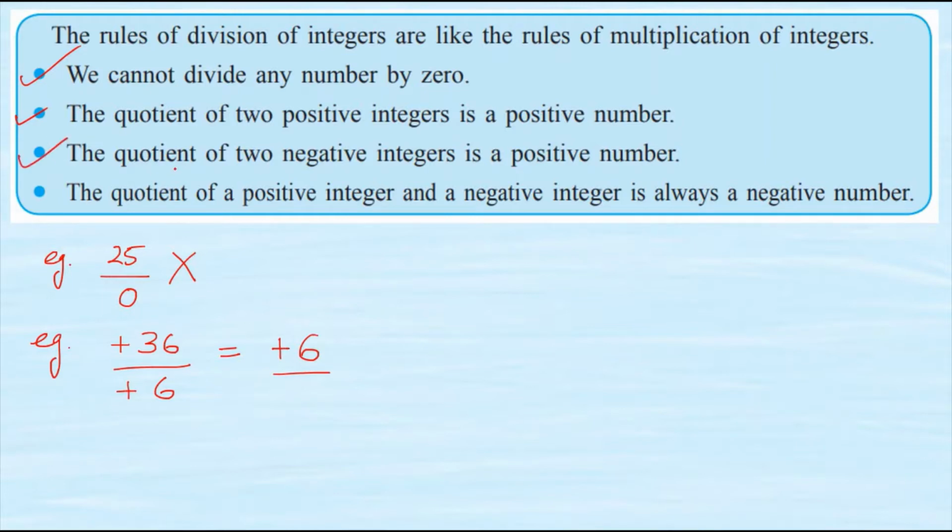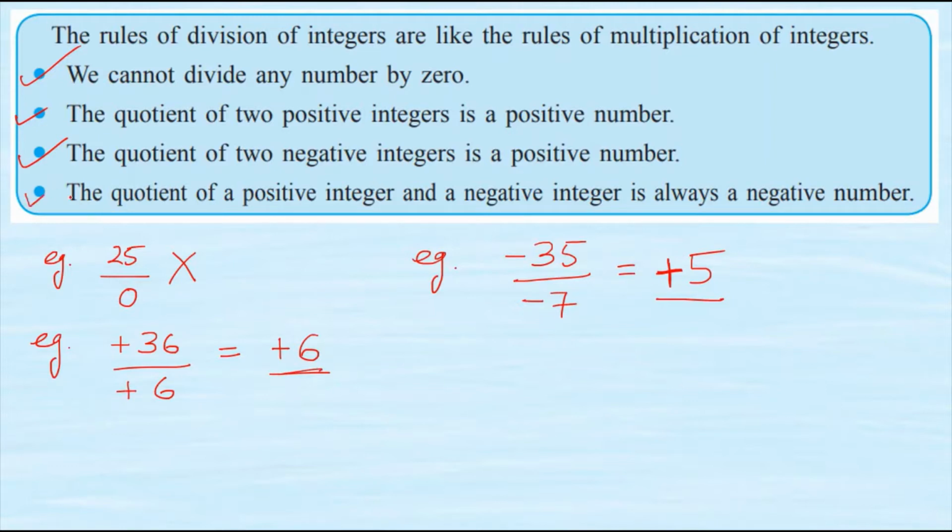The third rule, the quotient of two negative integers is a positive integer. For example, if I have minus 35 divided by minus 7. If I have to divide these two negative integers, still after dividing, my answer is always going to be positive, plus 5. Whenever we divide two negative integers, answer is positive. Whenever we divide two positive integers, answer is always positive.